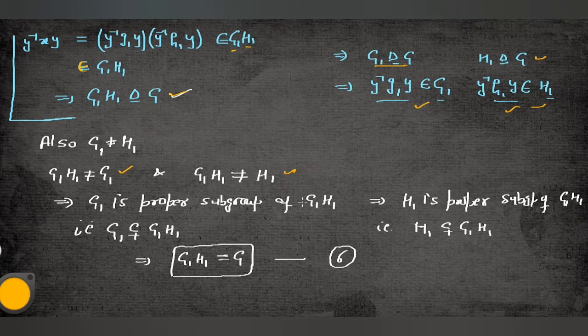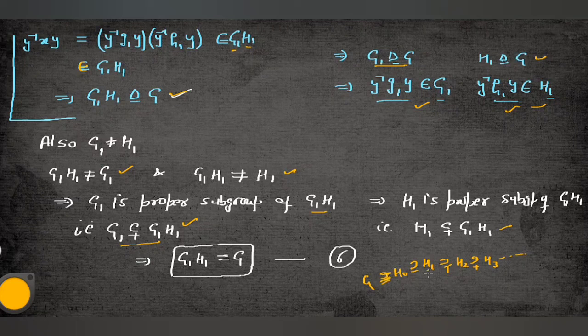G1 is a proper subgroup of G1 H1. So it means G1 is contained in this. Am I right? And similarly H1 is a proper subgroup of this thing, so H1 is contained in this. So what is G1 H1 actually? G1 H1 actually is equal to G, because we have a series like H1 properly contained in H2, then properly contained in H3, and so on. And what is this, H naught? There is G actually, guys. That is equal to G.